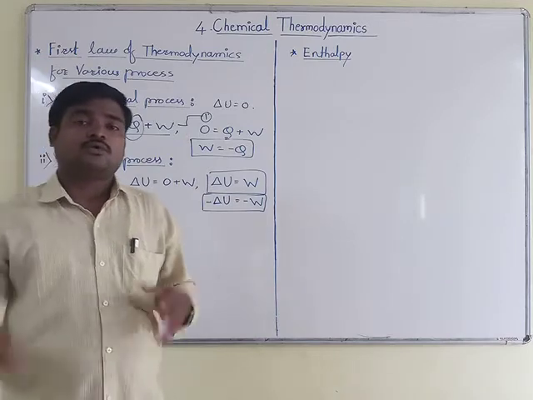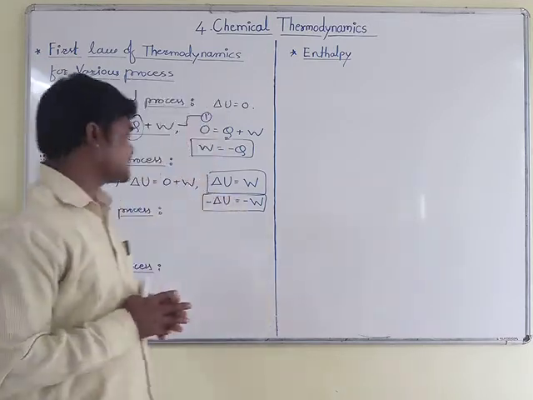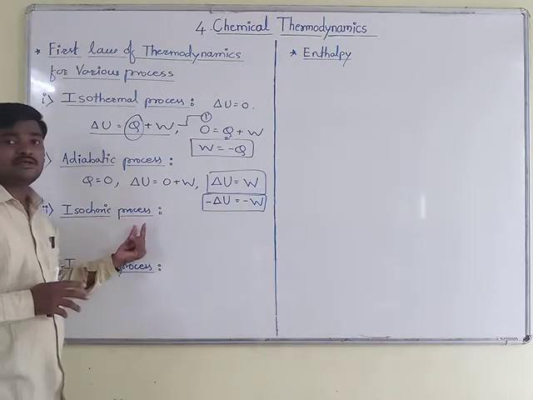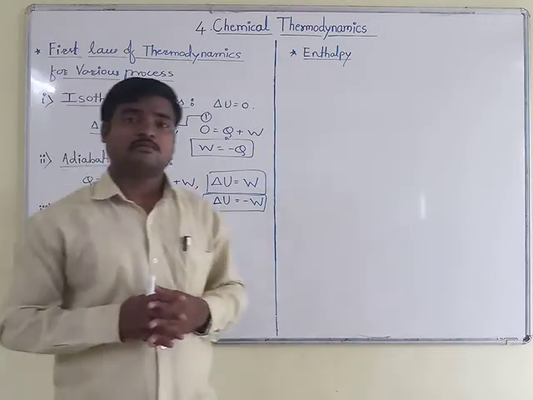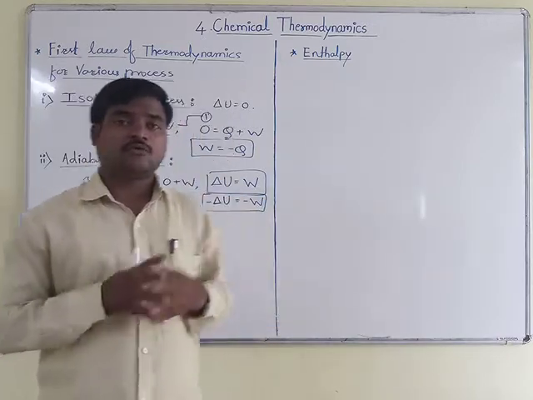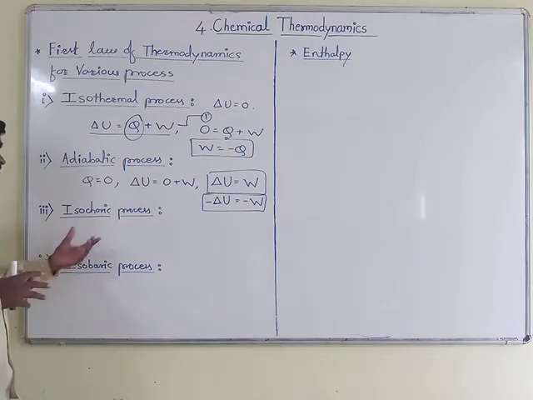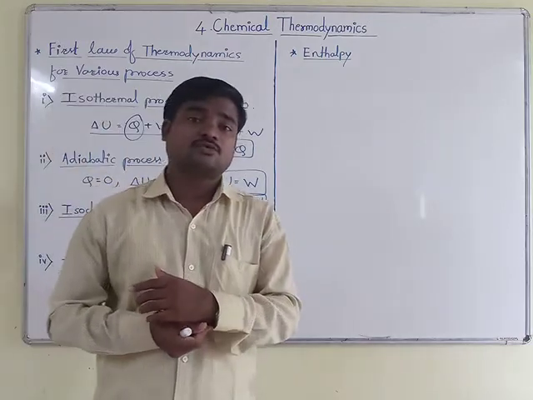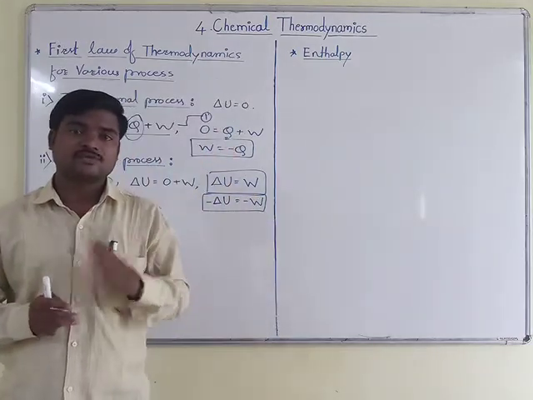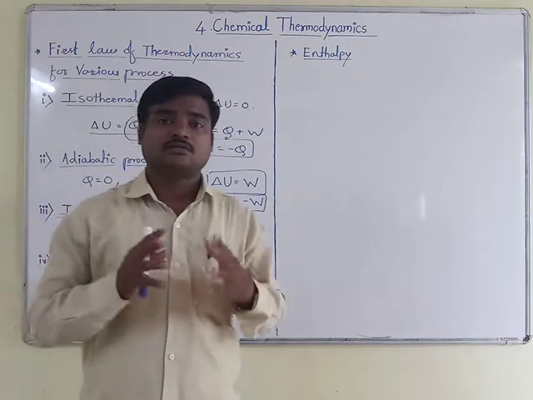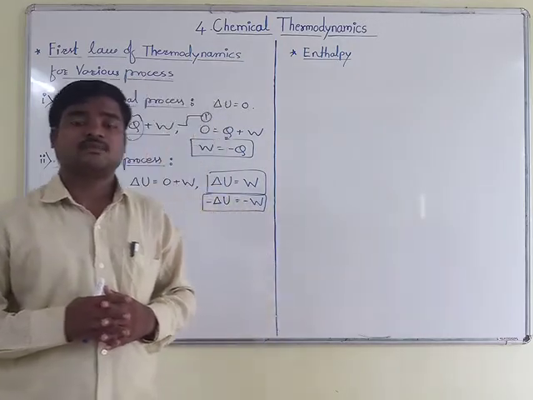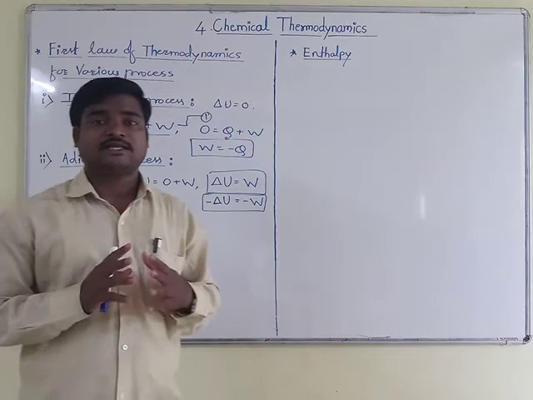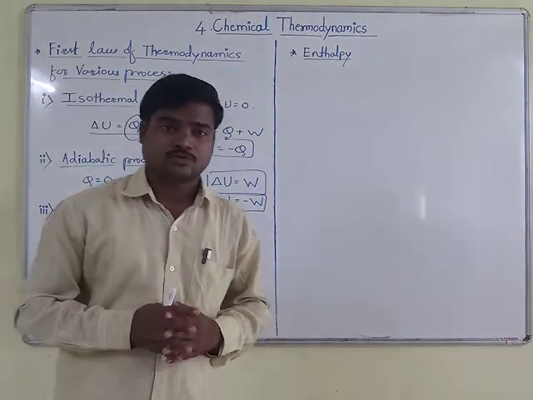Now we are going to learn the next process, that is the isochoric process, for the first law of thermodynamics mathematical expression. Some changes will take place for the isochoric process. We have already learned what is meant by an isochoric process. It is a process in which the volume change of the system is equal to 0, that is delta V is equal to 0.